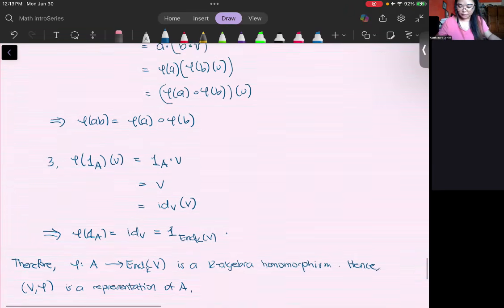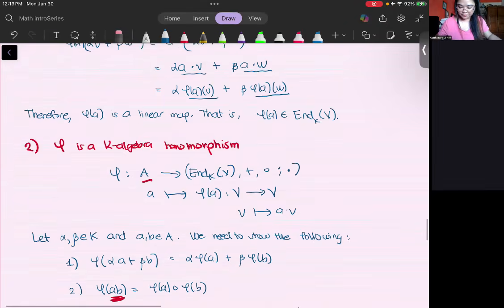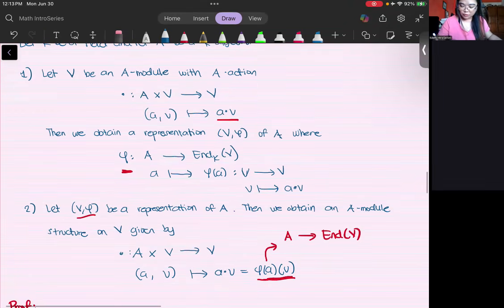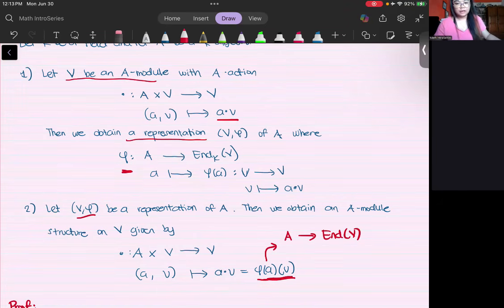Going back here to our theorem, from a module we obtained a representation. And the second one tells us that if I have a representation of A, then you also have a module structure.